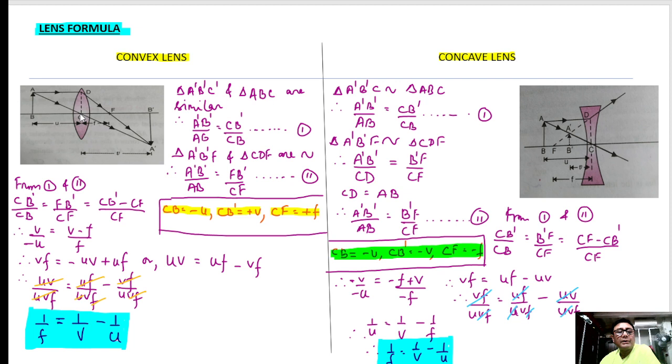We are taking this triangle and we are taking this triangle. These two triangles are similar, so we will write A dash B dash by AB equal to CB dash by CB.